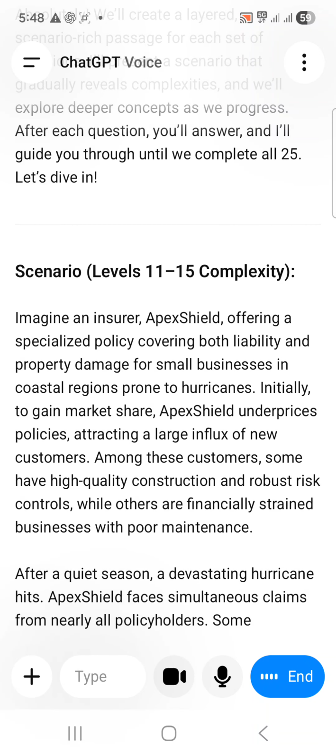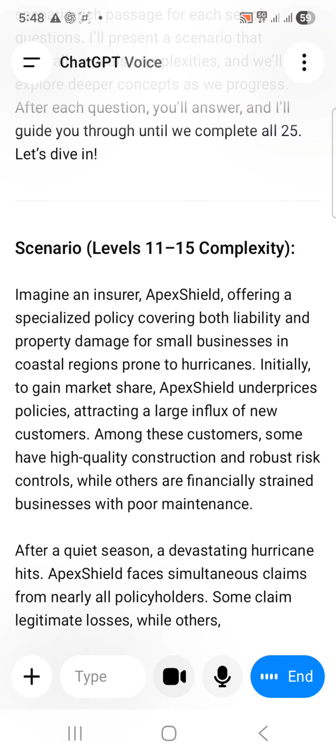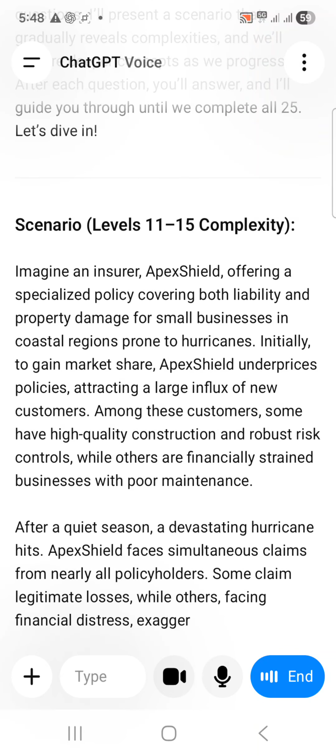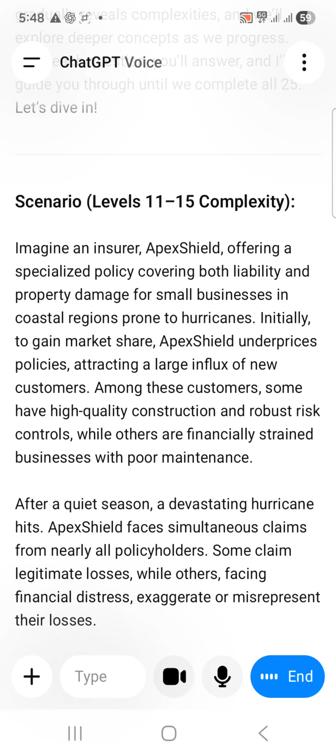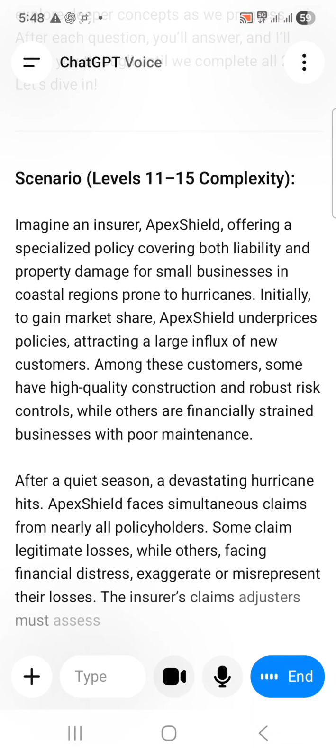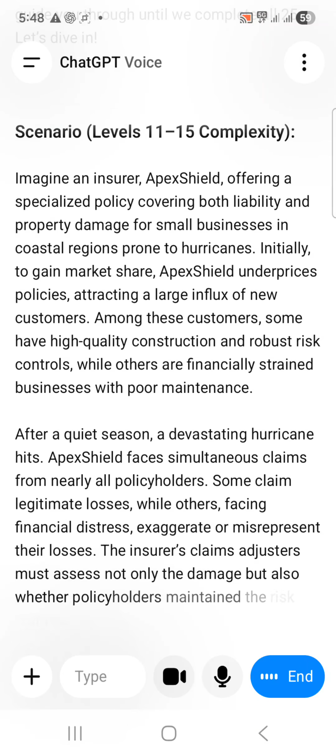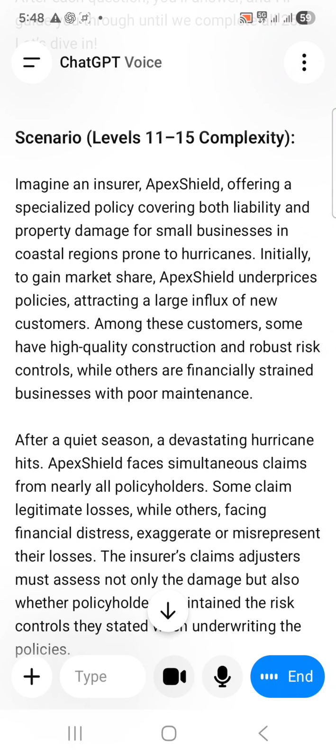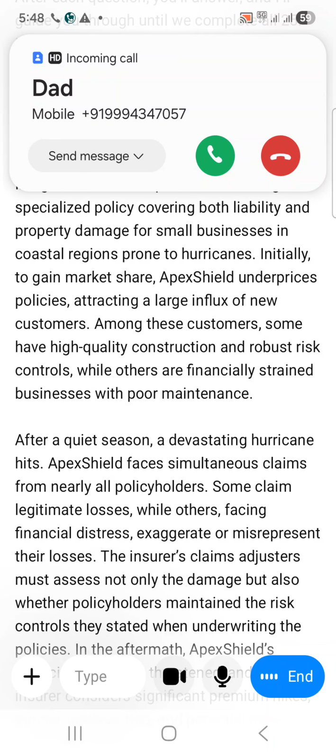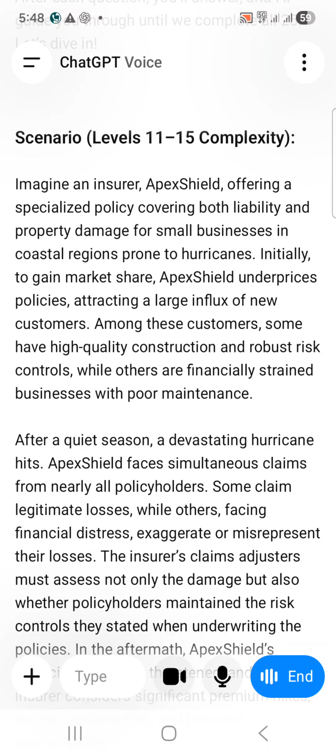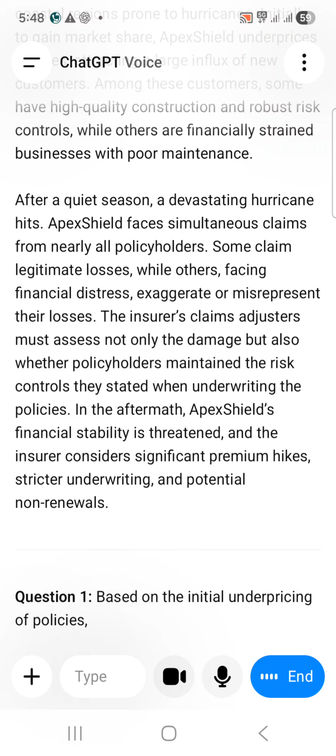Apex Shield faces simultaneous claims from nearly all policyholders. Some claim legitimate losses, while others, facing financial distress, exaggerate or misrepresent their losses. The insurer's claims adjusters must assess not only the damage, but also whether policyholders maintained the risk controls they stated when underwriting the policies. In the aftermath, Apex Shield's financial stability is threatened, and the insurer faces reputational damage and potential non-renewals. Question 1.